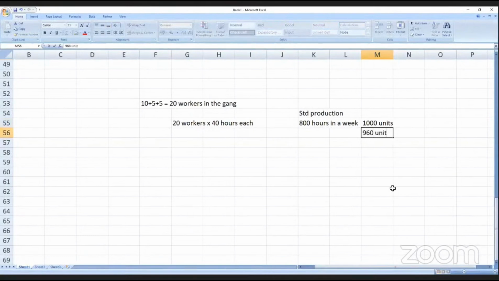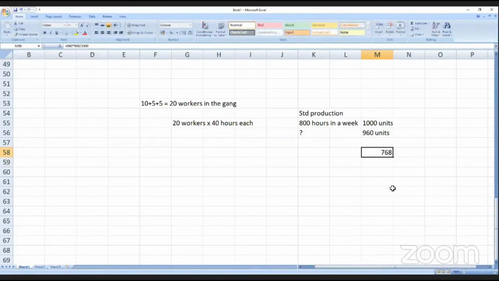Actual production is 960. So what should be the standard hours for actual production? For 1000 units, 800 hours. So time allowed is 800 hours for 1000 units. But actual production is 960. So 960 into 800 divided by 1000 is equal to 768.